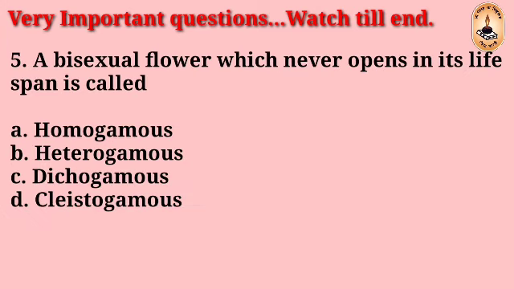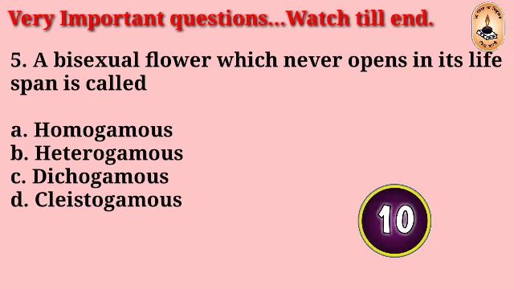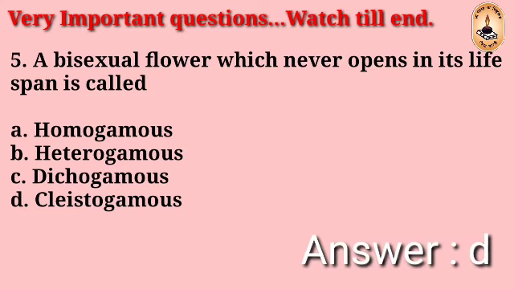Question number 5. A bisexual flower which never opens in its lifespan is called: homogamous, heterogamous, dichogamous, clastogamous. The right answer is D, clastogamous.